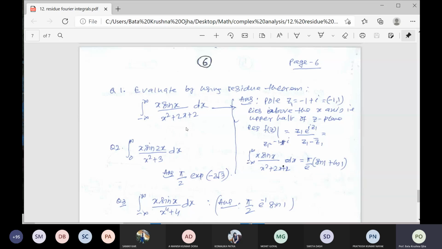So this one part is over. For the second part, you take the limit r tends to infinity of the modulus of the integral of z e to the power iz divided by z square plus 2z plus 2 dz.